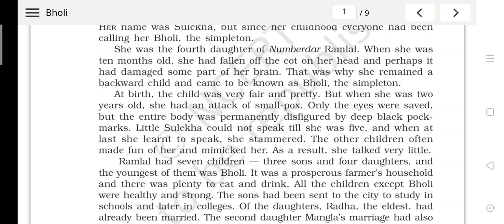When she was 10 months old, she had fallen off the cot on her head, and perhaps it had damaged some part of her brain. That was why she remained a backward child and came to be known as Bholi the simpleton.